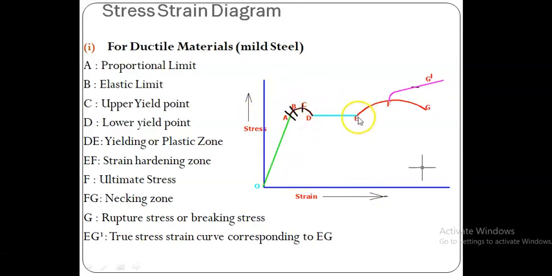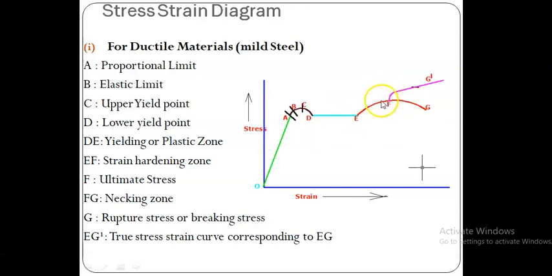Once the point E is reached, what happens? Further, the stress increases. That is called strain hardening, as strain also increases. This is due to the molecular rearrangement. Once it reaches F, that is called the ultimate state.